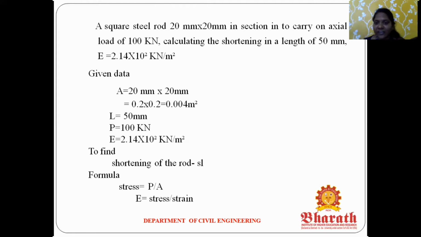Next, shortening length is 50 mm. P equals 100 kilonewton. E is Young's modulus, E equals 2.14 into 10 power of 2 kilonewton per meter square. For this problem, we calculate the shortening length, which means the change in length. Calculating the shortening length means we find out the change in length. Next is the formula. Stress equals force by area, E equals stress by strain.